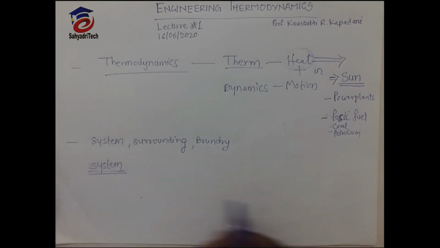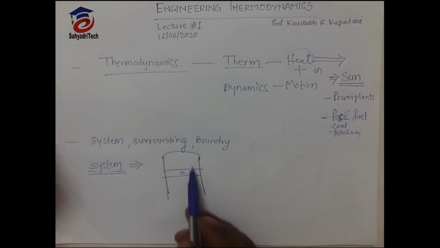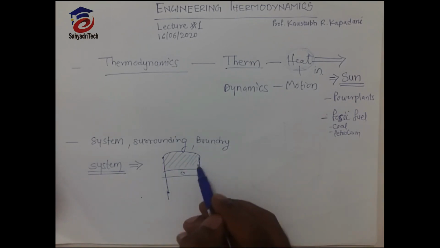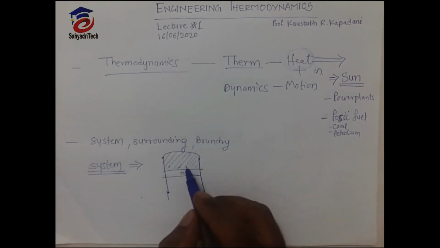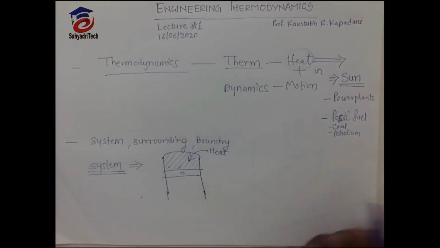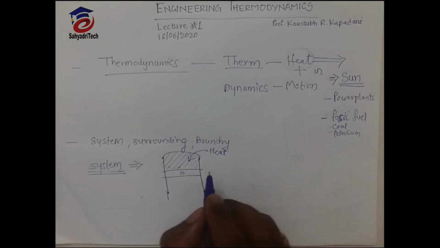Now see what is system. Let's understand this with one example. You are familiar with the typical cylinder piston example. Here in this cylinder piston, suppose there is one gas. Now if we add heat to this gas, then the pressure of this gas will increase.